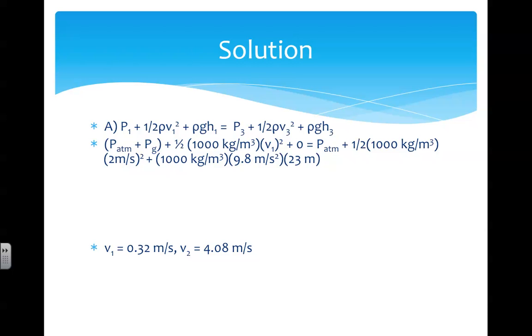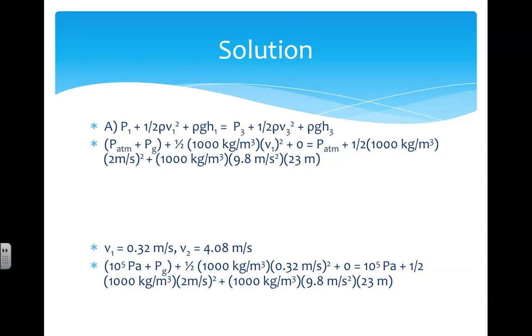So now we can take V1 and plug it into our upper equation for Bernoulli's principle. And now we only have one unknown because we know atmospheric pressure is 10 to the 5th pascals. Our only unknown is gauge pressure. And solving for gauge pressure, we get 231,950 pascals.